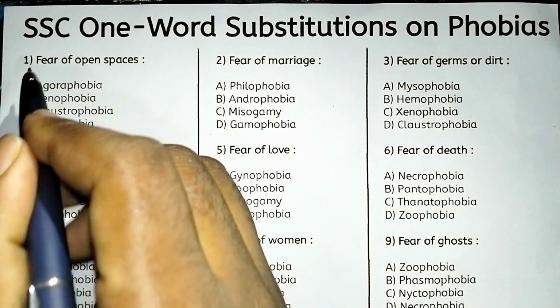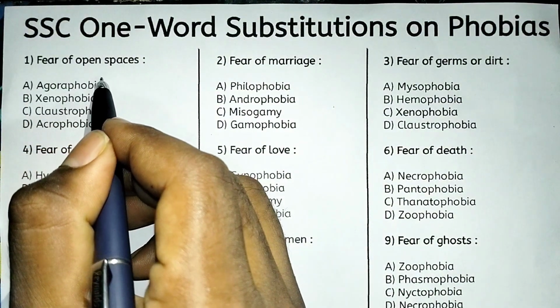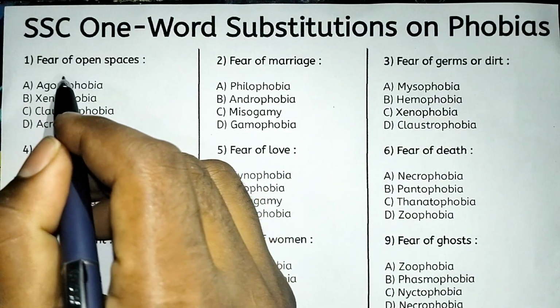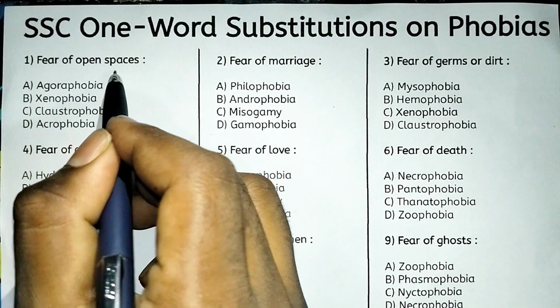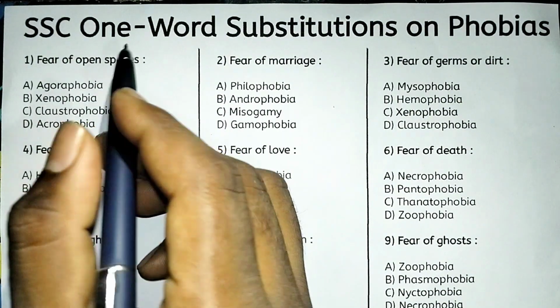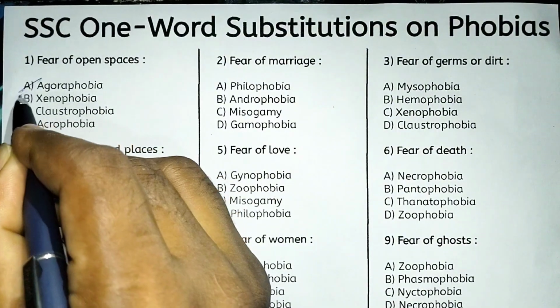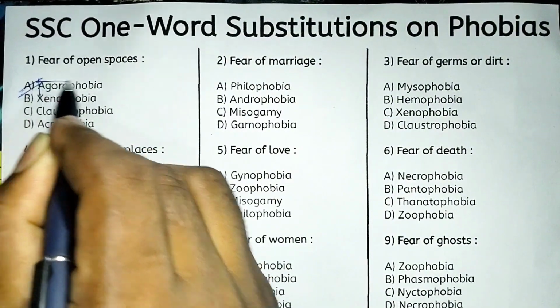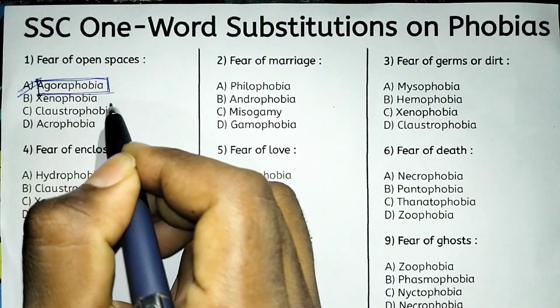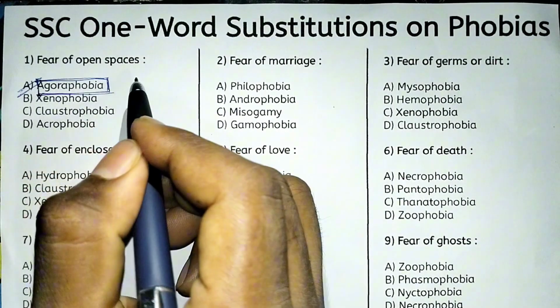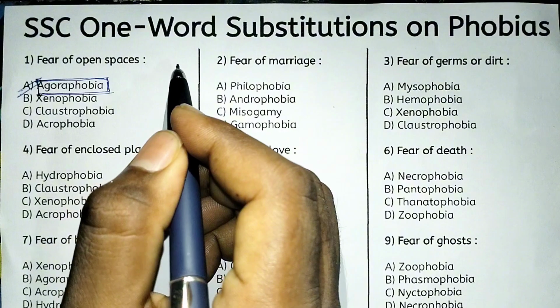Look at the first one, fear of open spaces. So what is called fear of open spaces? Fear of open spaces means option A, agoraphobia. Agoraphobia means fear of open spaces or crowded public places.